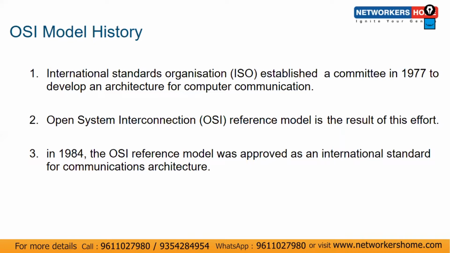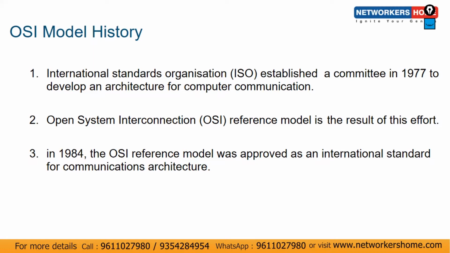Then what was the result of their efforts? The result of their efforts was Open System Interconnection. They came up with one reference model, known as the OSI model, guys. This is a standard architecture for computer communications. Then in 1984, the OSI reference model was approved.